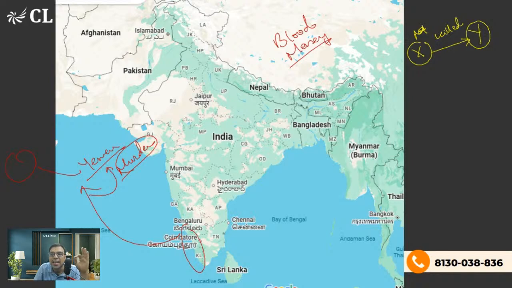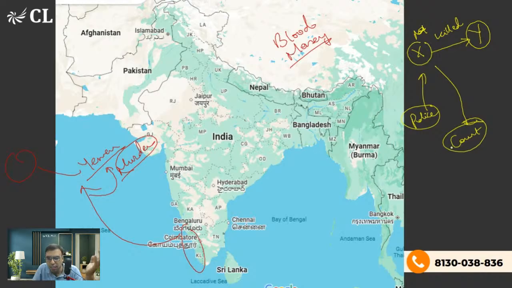I'm talking currently in case of India. What is the case? This X will be arrested by the police and produced in front of the court, and the matter will be decided. Things will go on. The judge will hear the matter, see the documents and the laws, and will punish accordingly. This is the case generally, in case of India.